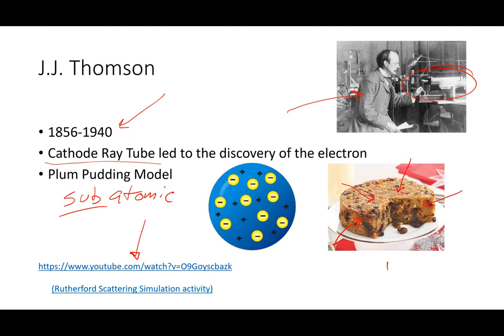It's very dense with cake and fruit, and these pieces of fruit are represented here as electrons. The cake part of this plum pudding, or this fruitcake, would be the positively charged portion, and it's sort of a cake-like substance of positive charge.